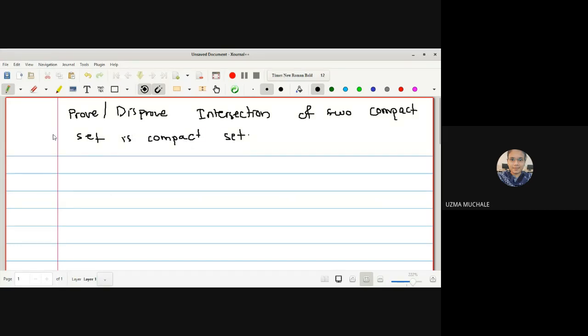In the last recorded lecture, we proved that the union of two compact sets is a compact set. We took two compact sets and found A union B, and took an open cover for A union B. Then we found the finite subcover, with T less than or equal to M plus N. Suppose for A we require 5 open covers and for B we require 3, so combined we require 8 open covers to cover A union B. Now let us see what the effect is if we have the intersection of two compact sets.